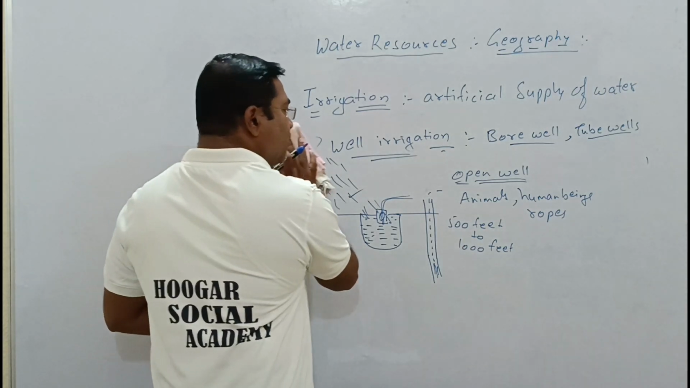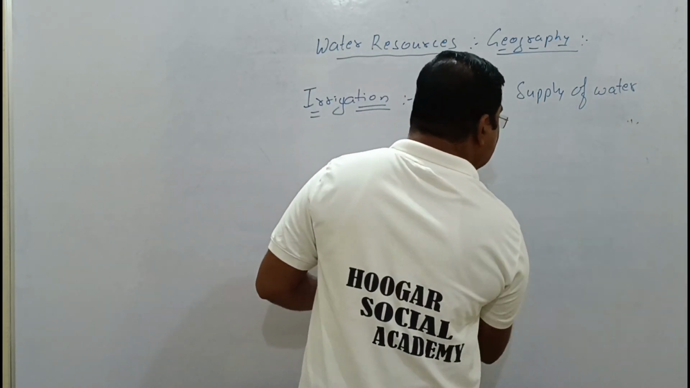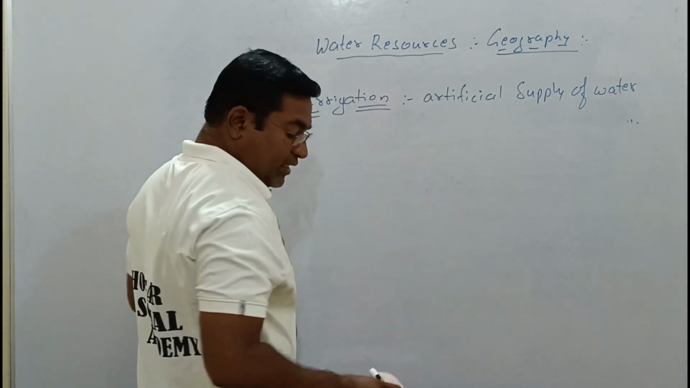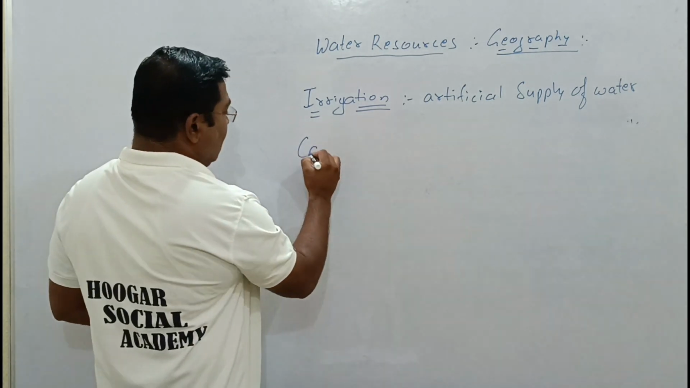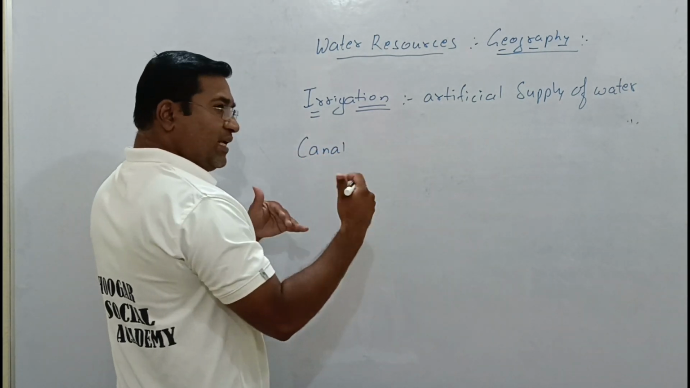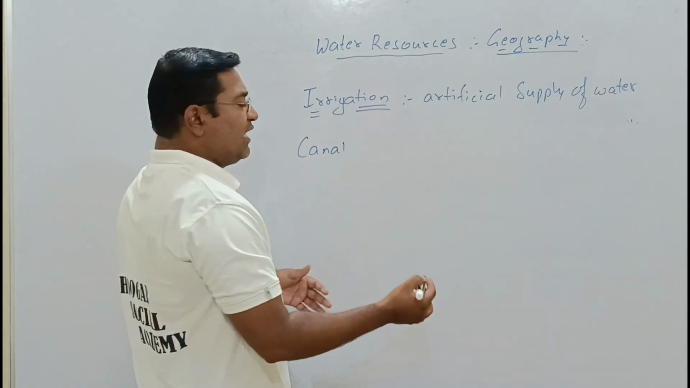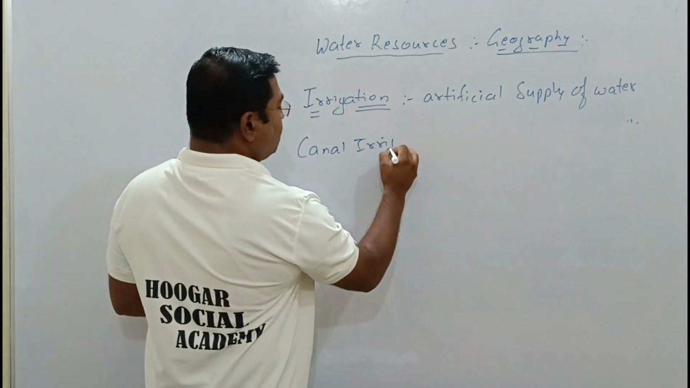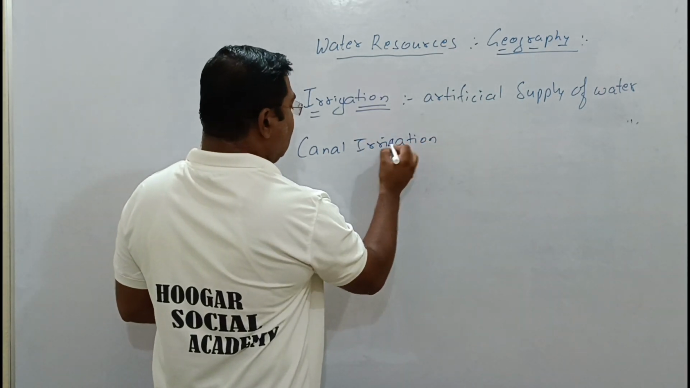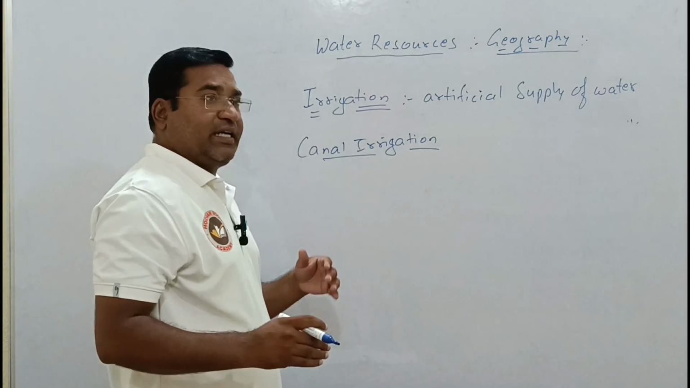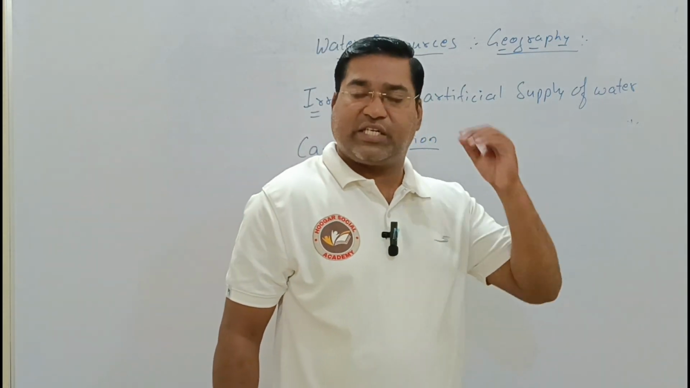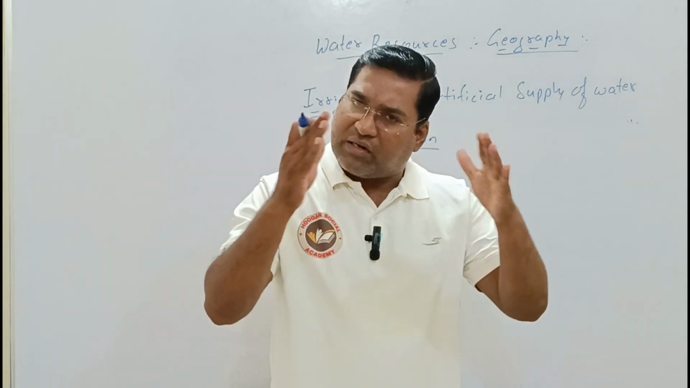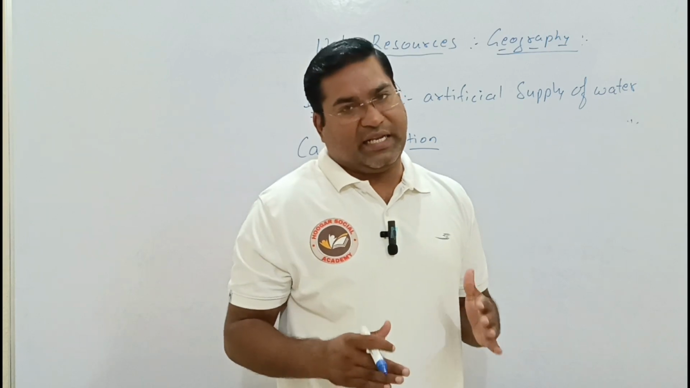In the same way, the next one is called canal irrigation. It is referred to as a canal. Somewhere double n is used, somewhere single n is used. Okay, it is called canal irrigation. And when we talk about canal irrigation, India has the largest network of canal irrigation.